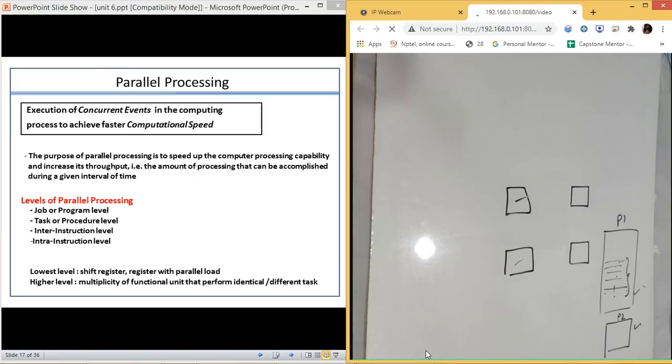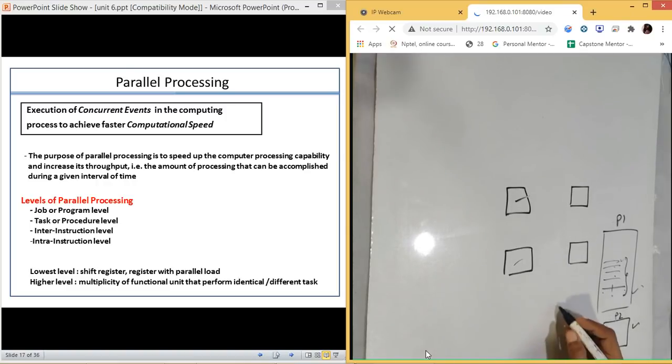The lowest level is the shift registers and registers with parallel load, because at the lower end they are the ones who perform the task, and at the higher level we have multiplicity of functional units that perform identical or different tasks. What does that mean? If we have a processor with only one core, we will have a single ALU, a single control unit, a single place where we perform the arithmetic operations.